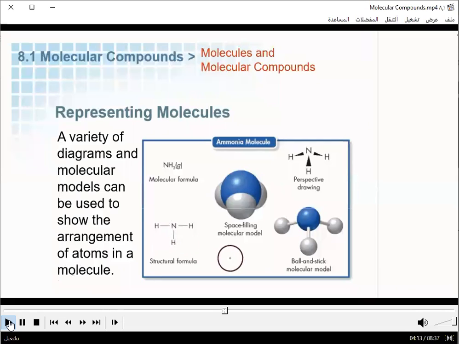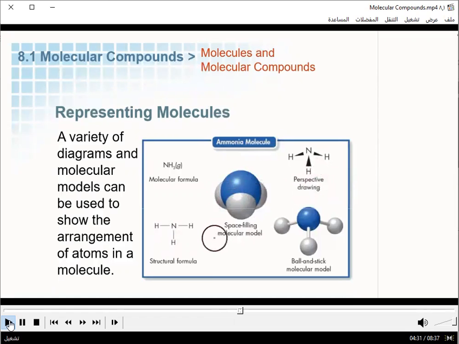Another way to show the three-dimensional structure of this molecule is with a space-filling molecular model. This is not something that we're going to draw on paper in this class. This is something that scientists use computers to create. Now in the upper corner is a perspective drawing.